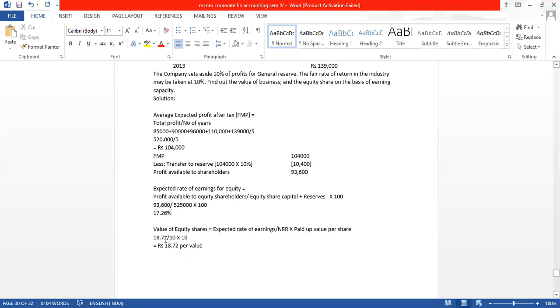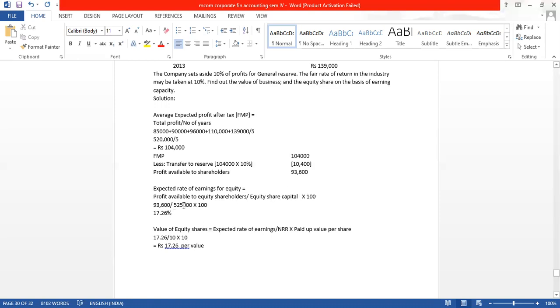And then the formula, 17.26 divide by 10, that is NRR, into 10, would have given 17.26 per share. But what we have done is taken only equity share capital.